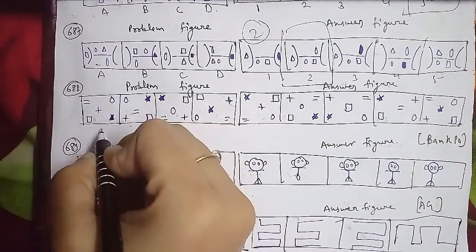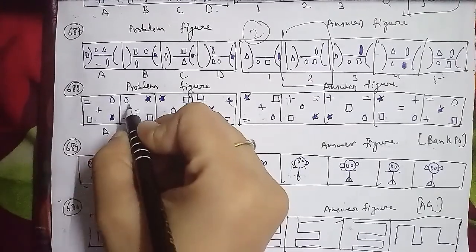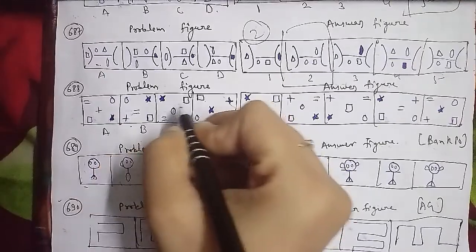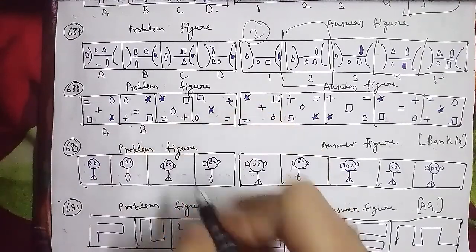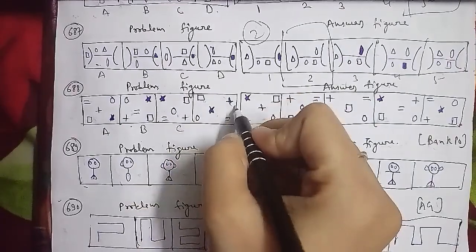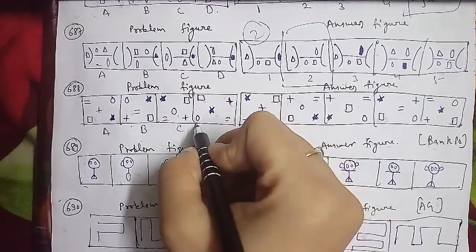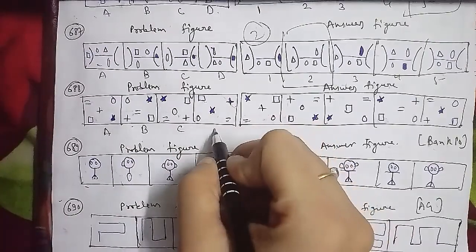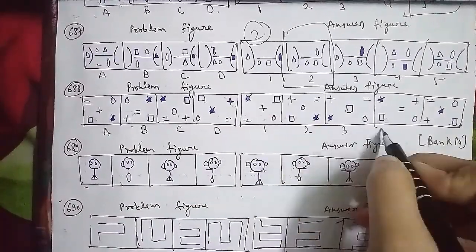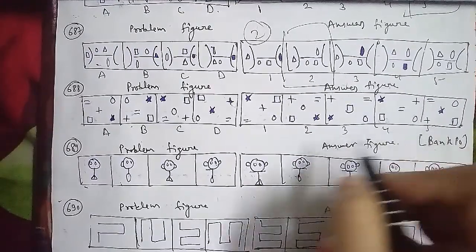So here in each step, the symbols move in the order that this will move here, this will move here, this will move here, this will move here, and this will move here. So after the D figure, we can say that the figure that will be the right answer is your third figure, that will be the right answer for this question here.